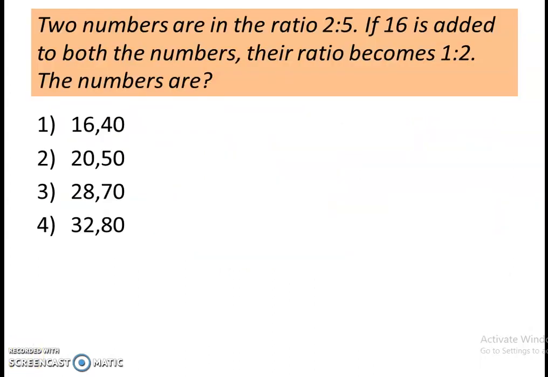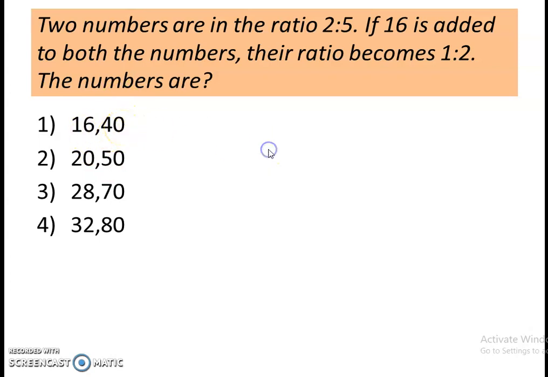Let's solve this question. The question is: the numbers are in the ratio 2:5. If 16 is added to both the numbers, their ratio becomes 1:2. The numbers are... Here options are given. So we will check the condition that is given in the question with each option. So first option is 16, 40.